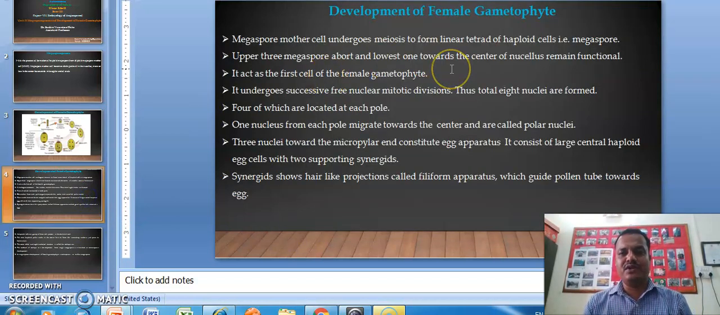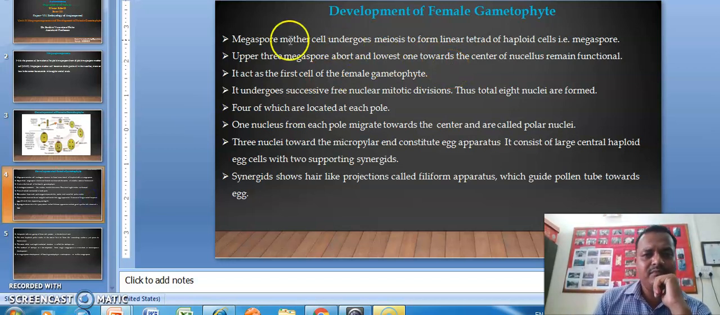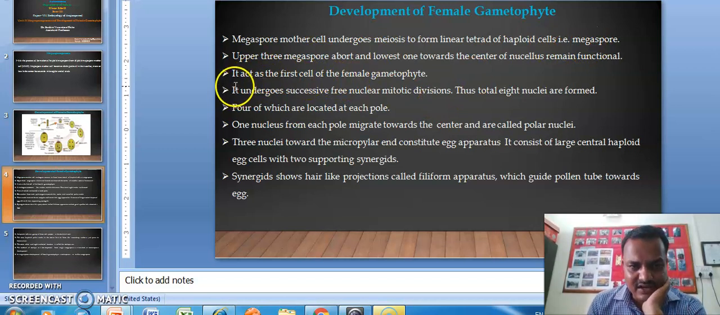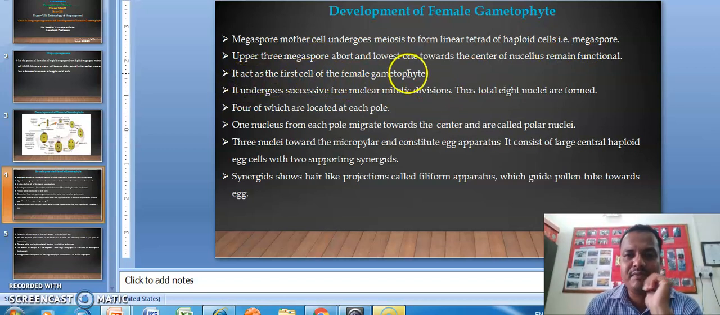So we have to revise the things here. In the next slide, the megaspore mother cell undergoes meiosis to form a linear tetrad of haploid cells, that is megaspores. We have already observed that the megaspore mother cell undergoes meiosis to form the tetrad, and after that 3 degenerate and 1 haploid cell remains, that is called the megaspore, and from that the female gametophyte development initiates. So this single cell megaspore acts as the first cell of the female gametophyte.